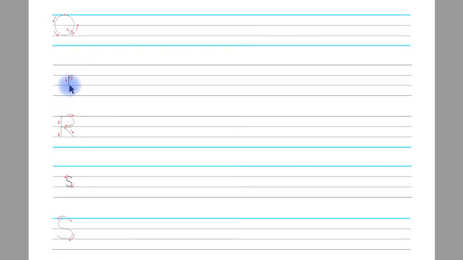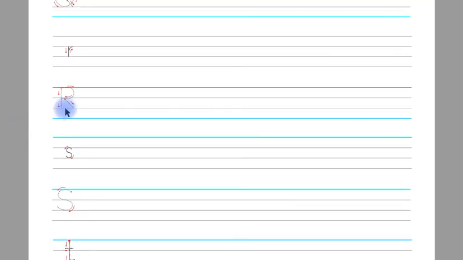This is letter R in small shape. Children, you have to trace this letter R in small shape and on the remaining line, children, you have to write the letter R in small shape. This is letter R in capital shape. Children, you have to trace this letter R in capital shape and then you have to write letter R in capital shape on the remaining line.